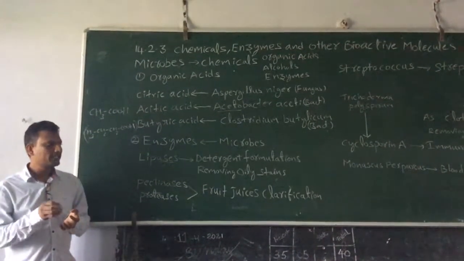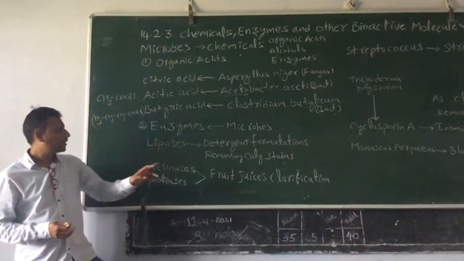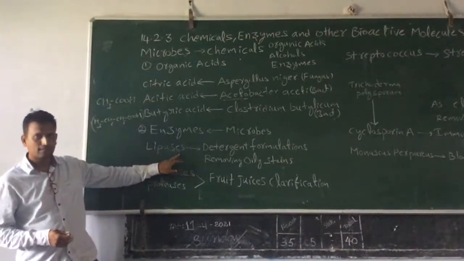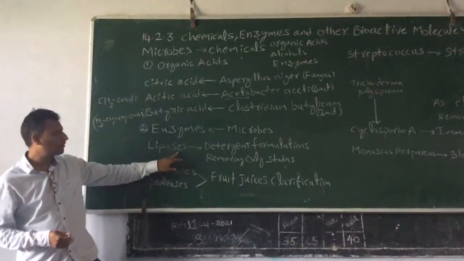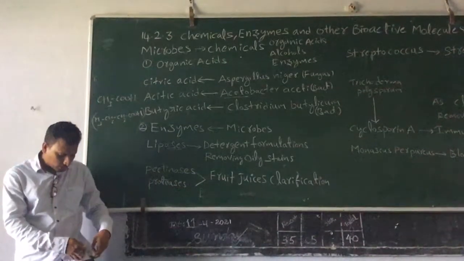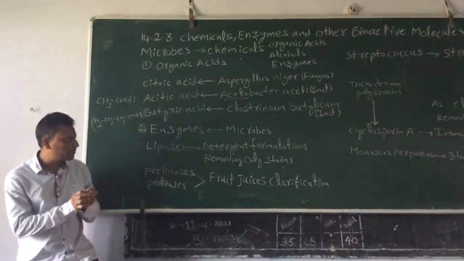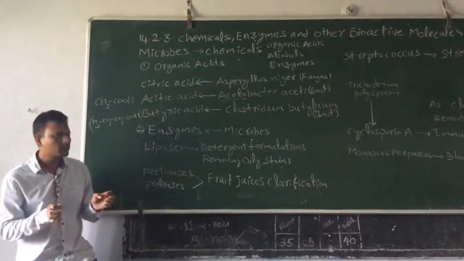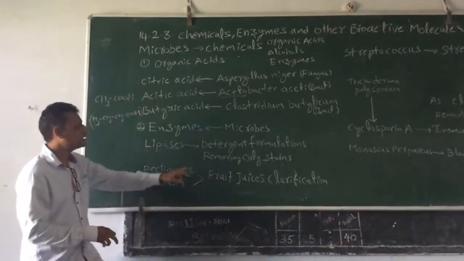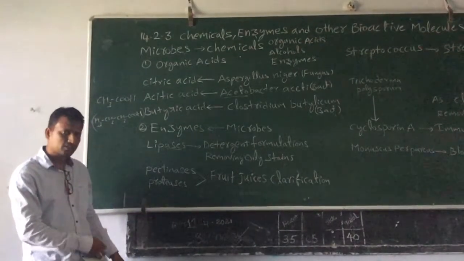For example, you are eating something, some oil is spilled over your cloth. How will it be cleaned? It is very difficult. If you add lipase, this lipase is a lipid digesting enzyme. It will break down lipid compounds. What will happen? This lipase is present in the detergent. It will come and act on those oil stains on your cloth. They break the oil into small components. By doing that, it will break down this oil into simple chemicals. Then this oil is slowly removed from your cloth during the washing.